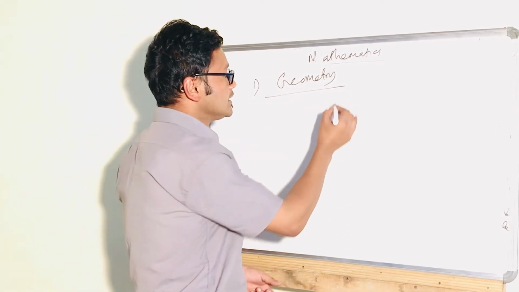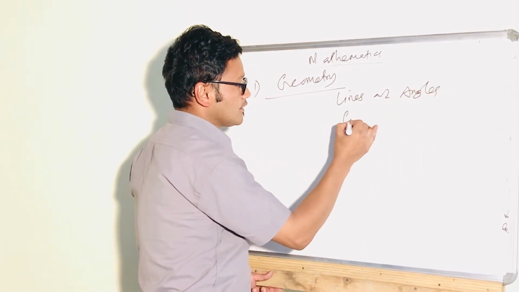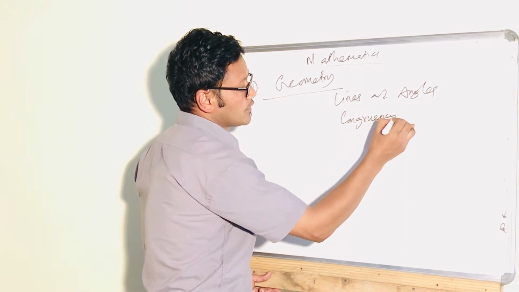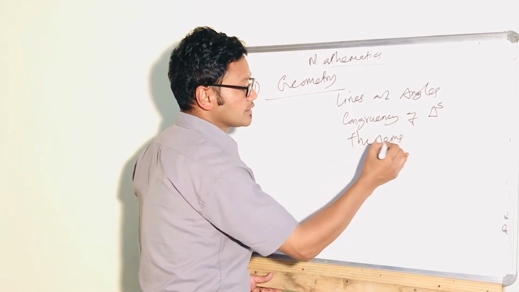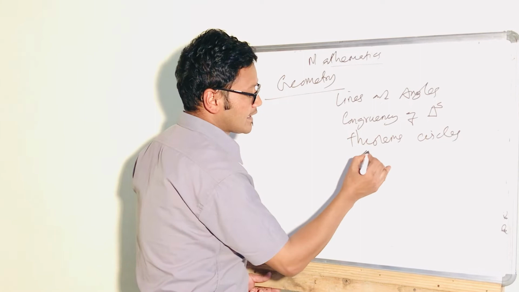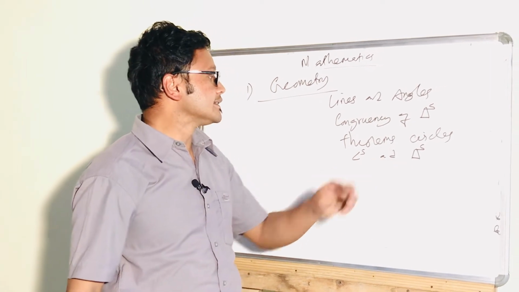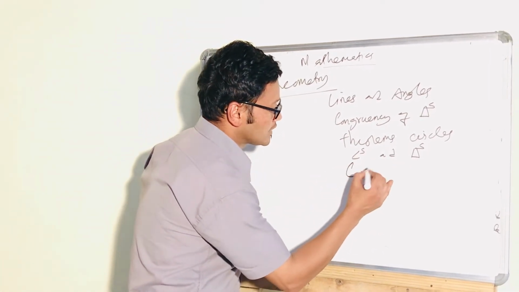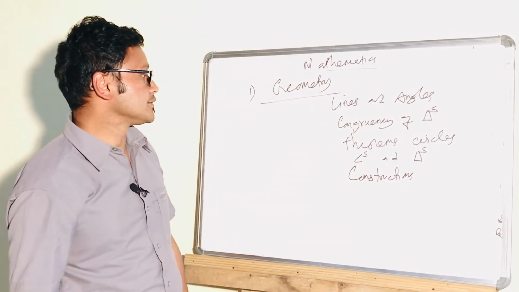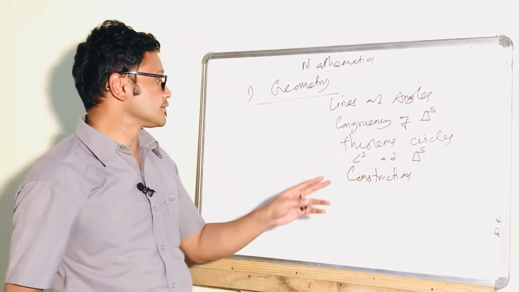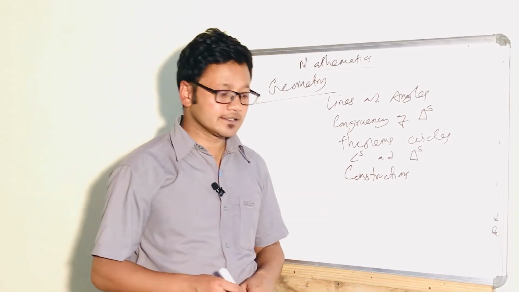Today we are discussing only a few: lines and angles, questions related to lines and angles, congruency of triangles, theorems related to circles, angles and triangles, and constructions. These are a few topics of geometry. There are many topics which we will study in our next video.